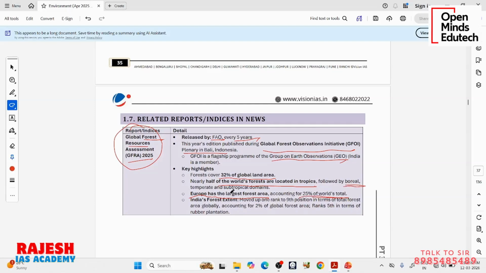So India is in 9th position in terms of total forest area globally. Previously it was 10th. Now the forest area in India has increased, so it has moved up one rank to 9th position. In percentage of area, we hold 2% of the total forest area in the world. If you talk about rubber plantation, we are 5th in the world. Okay. So this is about the Global Forest Resources Assessment.